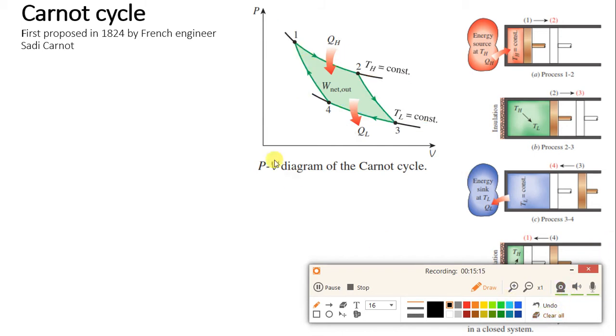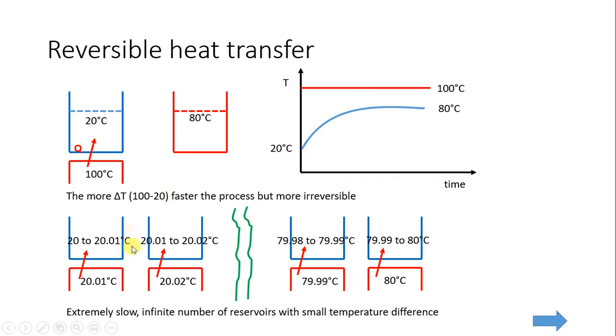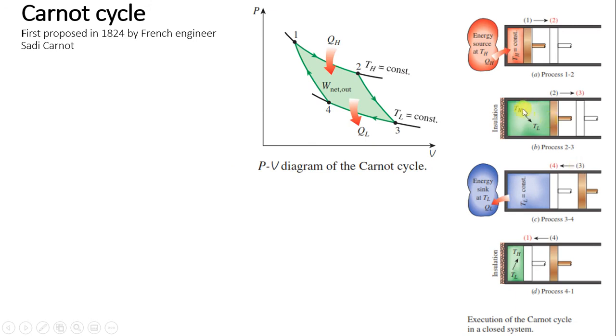So let me go back to the previous slide. This is how isothermal heat transfer occurs. You can see the temperature difference between 20 and 20.01 is very small, and it will take an infinite amount of time and an infinite number of reservoirs to reach the temperature. In this way the heat is actually transferred. For this example we will see how this occurs.